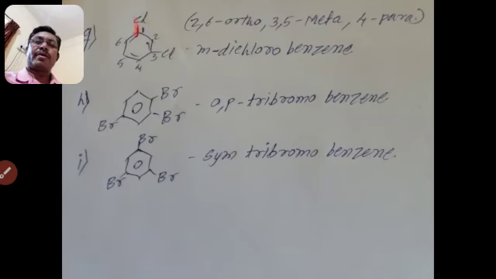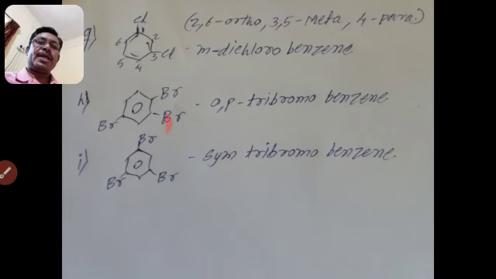One is already considered here, so it does not mention at which carbon atom the second halogen is attached. That is the meta position. So m-dichlorobenzene, because there are 2 chlorine atoms.